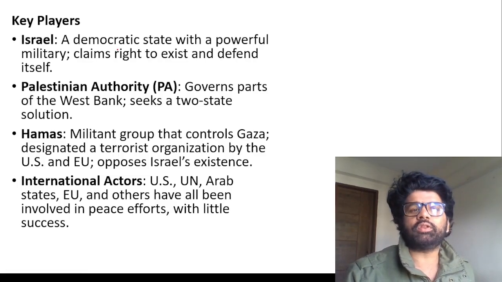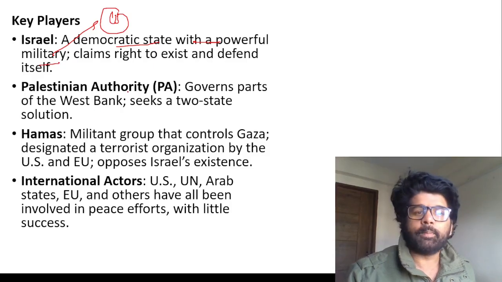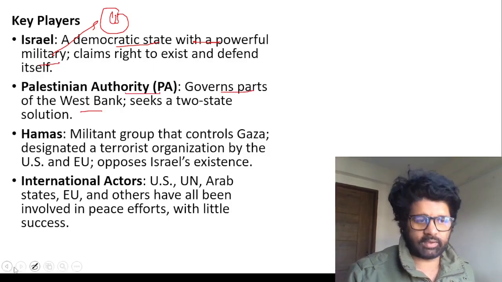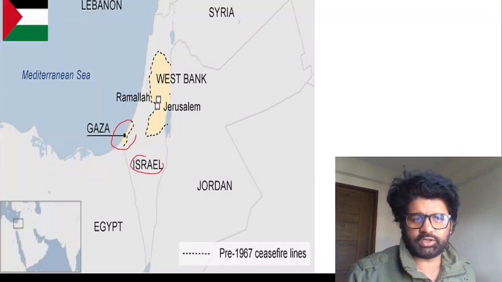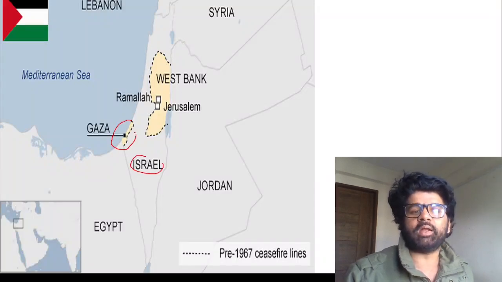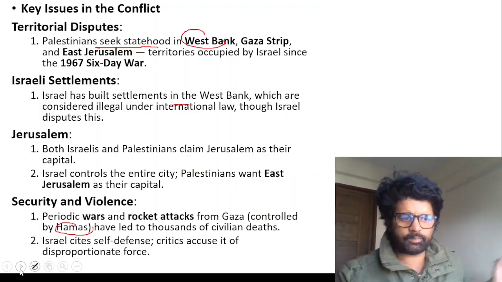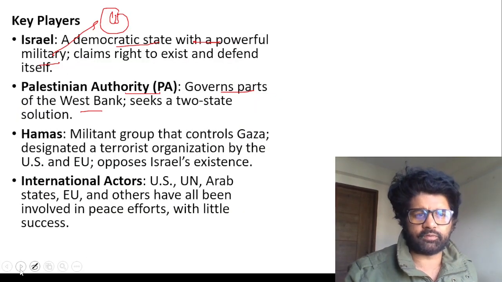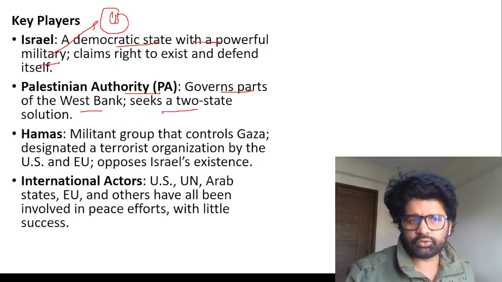So what are the key players involved here? Israel: a democratic state with a powerful military, supported by the US, the most powerful country in the world. The Palestinian Authority governs part of the West Bank. West Bank, Gaza, have a look at these regions. They can directly ask you which region the West Bank is associated with. These are the regions currently under Palestinians, but Israel is occupying more and more territories of it. The Palestinian Authority governs part of the West Bank and seeks a two-state solution, that both Israel and Palestine should coexist.